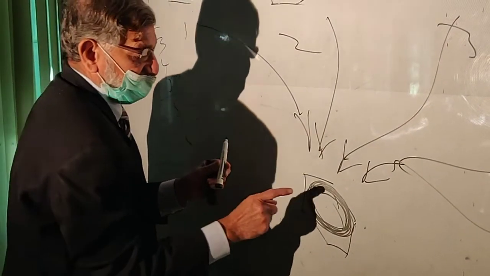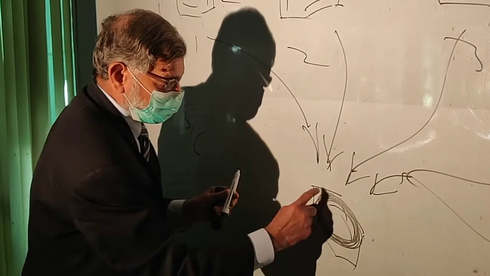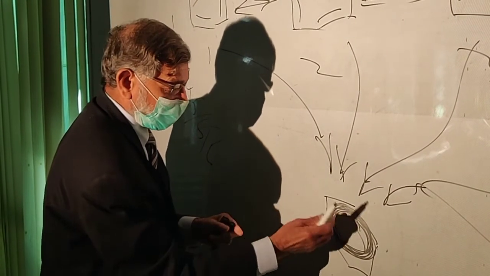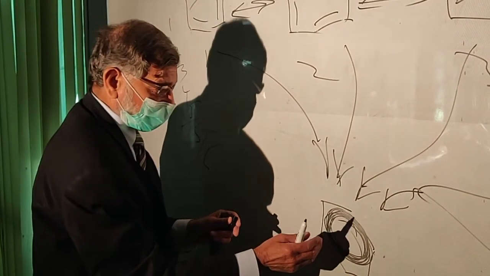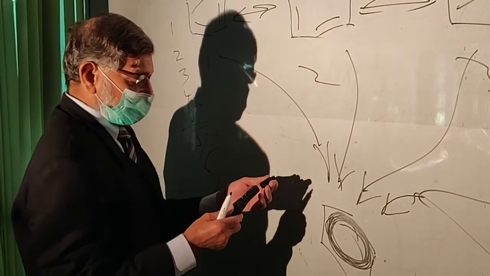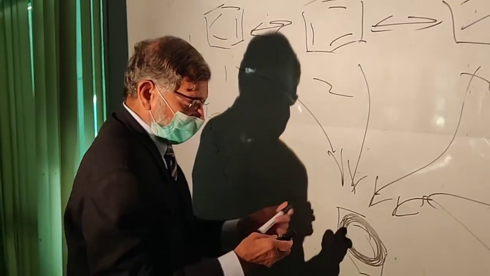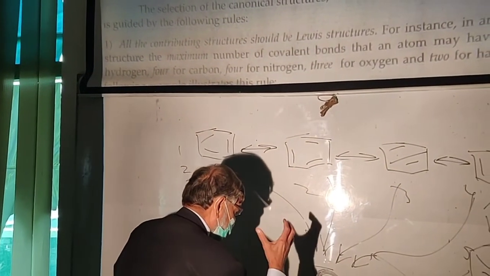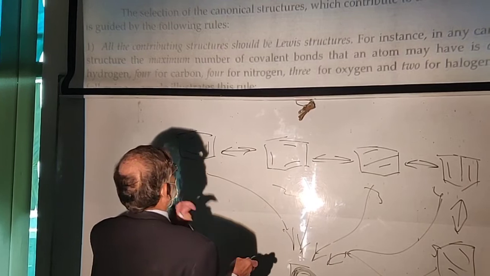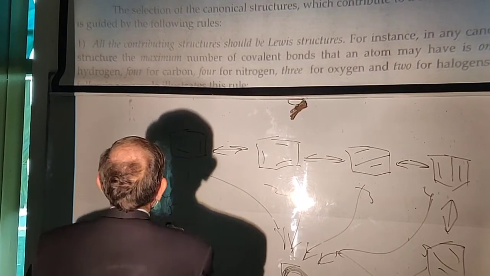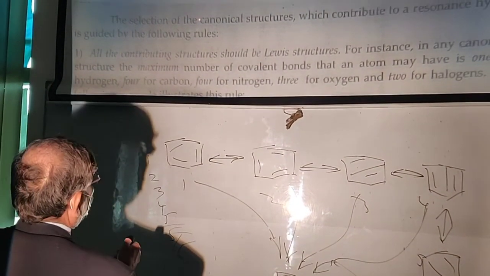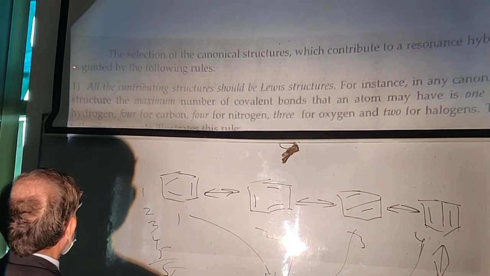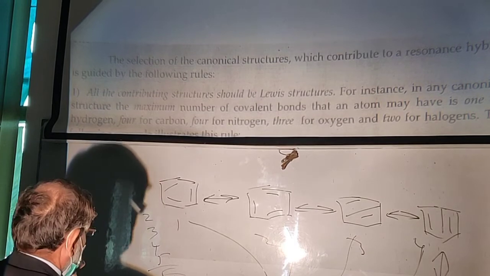As Kekule said, in the dream some snake was sitting here and like that, and he gave the actual presentation of the benzene molecule. So now this is the hybrid form which is in our imagination, and the actual structure will be in your imagination. So the selection of the canonical structure which contributes to the resonance hybrid is guided by the following rules.